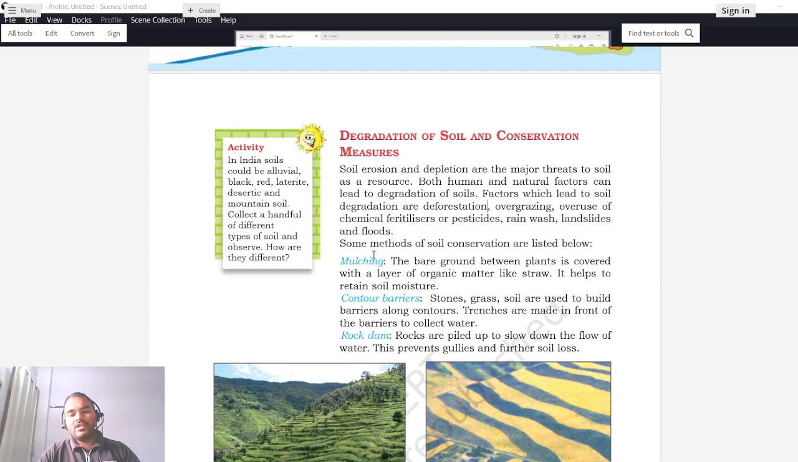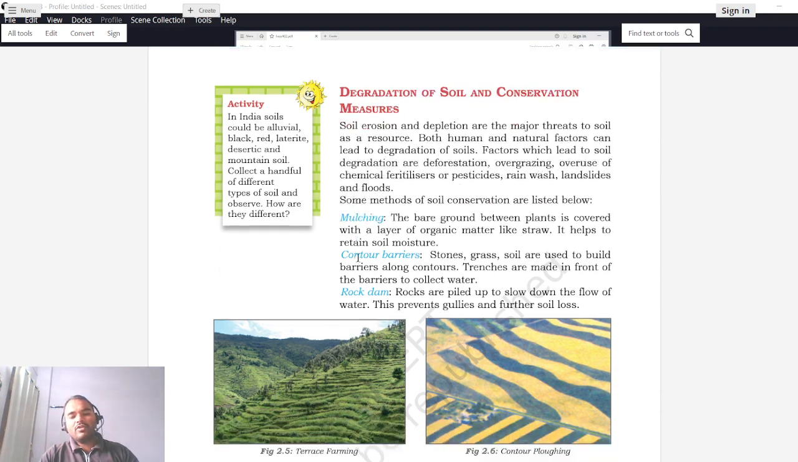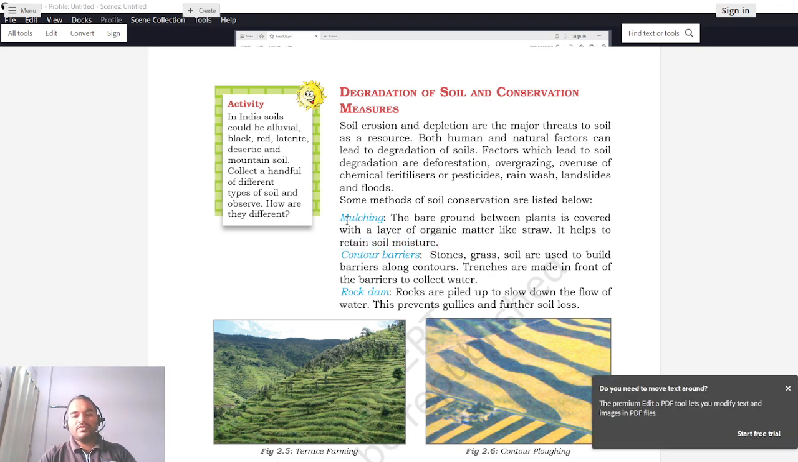So first is mulching. What is done? The bare ground between plants is covered with a layer of organic matter like straws. It helps to retain soil moisture. So in mulching, what is done? If there are some plants planted say in these two lines for instance, so the area which is bare in between them, some straw material or straw like material will be added to this blank area so that it will help in retaining soil moisture, right? So this is the first thing, mulching.